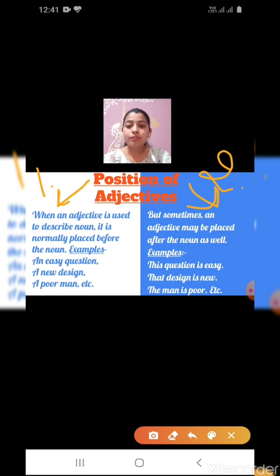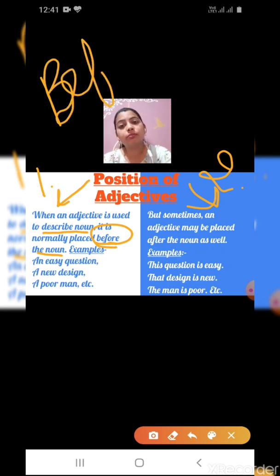When an adjective is used to describe a noun, it is normally placed before the noun. Then it is placed before the noun.